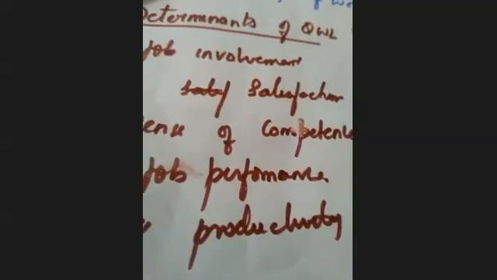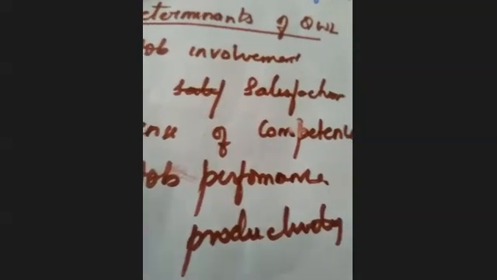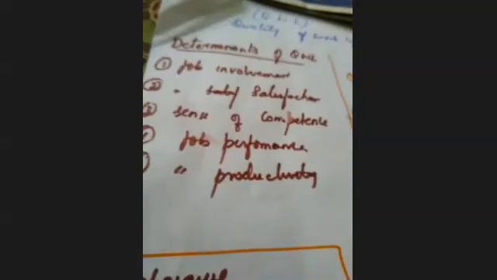Okay, so let us discuss here the determinants, dimensions, and techniques of quality of work life. Whatever terminologies we are going to discuss, you have already learned in your human resources chapters: job involvement, job satisfaction, performance, social integration, and this kind of thing. Let us discuss them from the point of view of quality of work life.